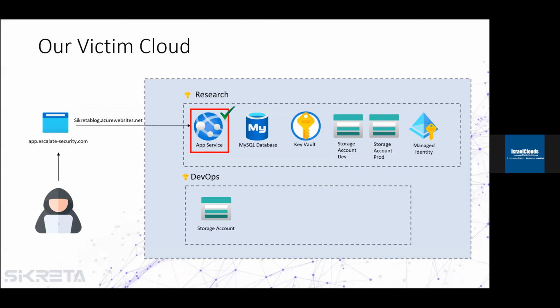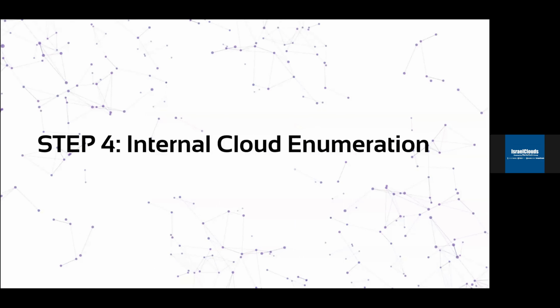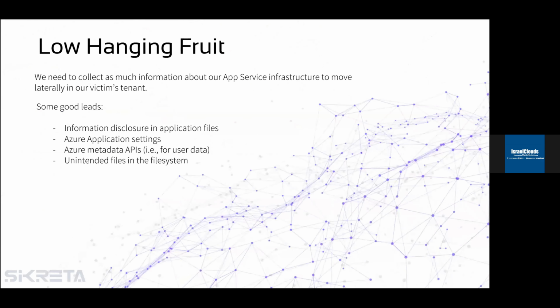The next part is to see if we can extract some information which helps us to do some internal cloud enumeration. So far, we found our way into the application and got the capability of running server commands. That's great. So now the low-hanging fruit stage is starting. We need to find pieces of the puzzle and see what would allow us to connect and access other protected resources.